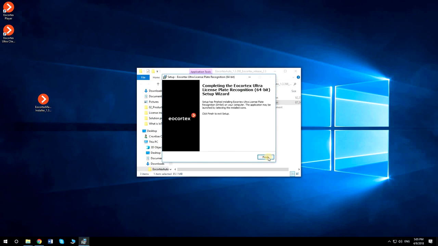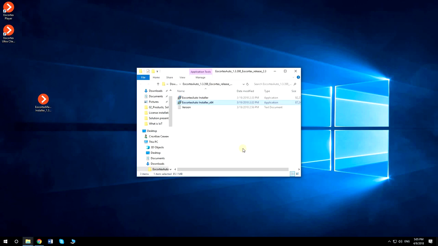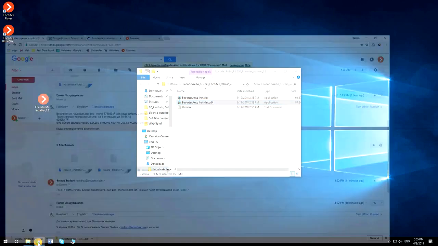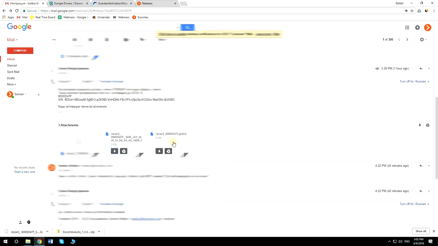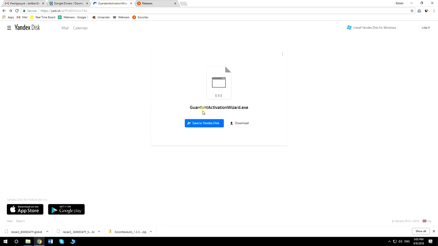After the installation is finished, you need to activate the license. To do that, you need to download the activation code file in GRDVD extension. Then, download Garden Activation Wizard application. The download link can be found in the description for this video.